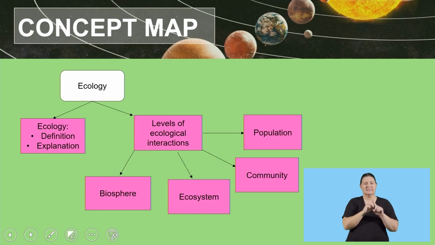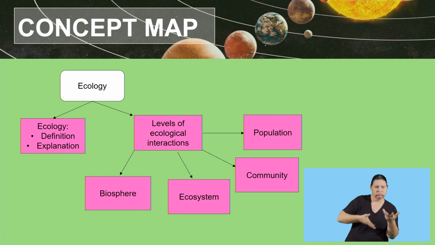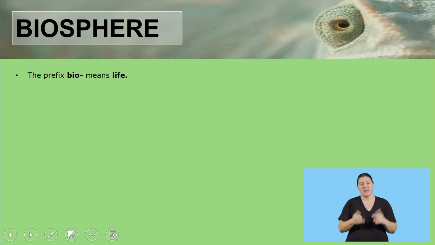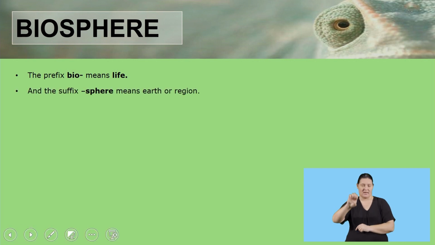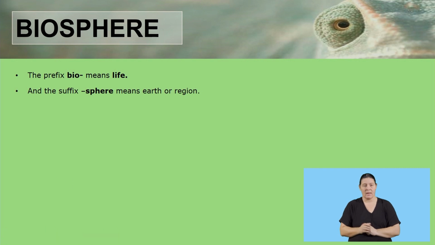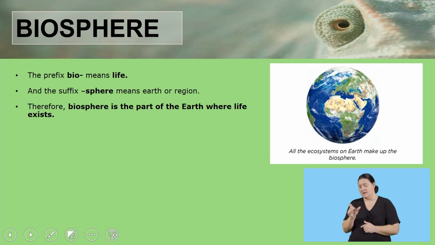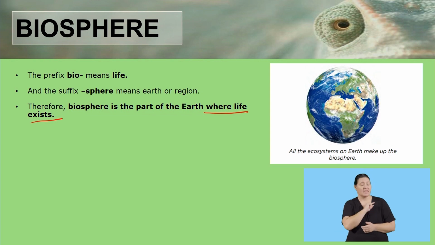Now we are going to look at the last concept of our lesson, which is biosphere. The prefix bio in this case means life, and the suffix sphere means earth or region. Therefore, biosphere is the part of the earth where life exists. If you remember, we said bio means life and sphere means earth. So in short, biosphere refers to the part of the earth where life exists.